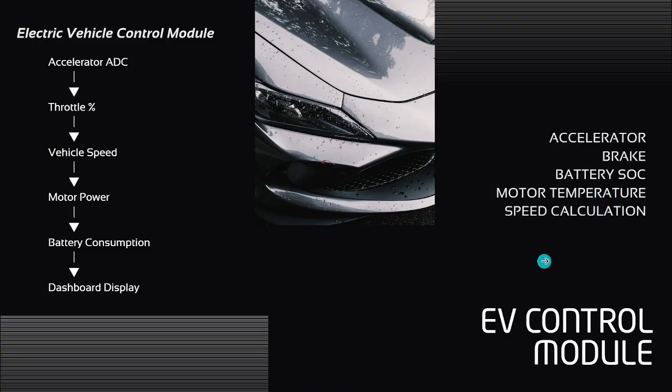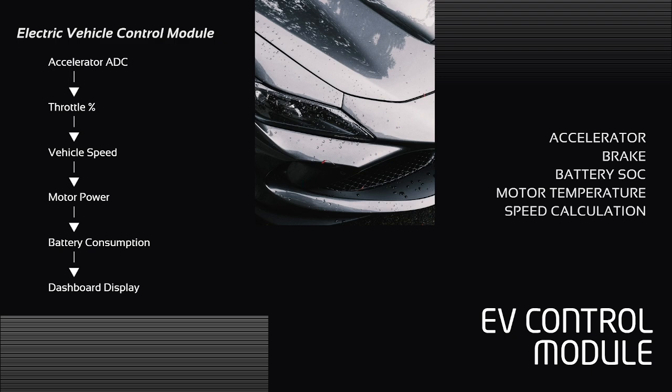Next, EV control module. The next important module is EV control.c. This module is responsible for calculating the dynamic behavior of the electrical vehicle. This is the workflow of this control module.